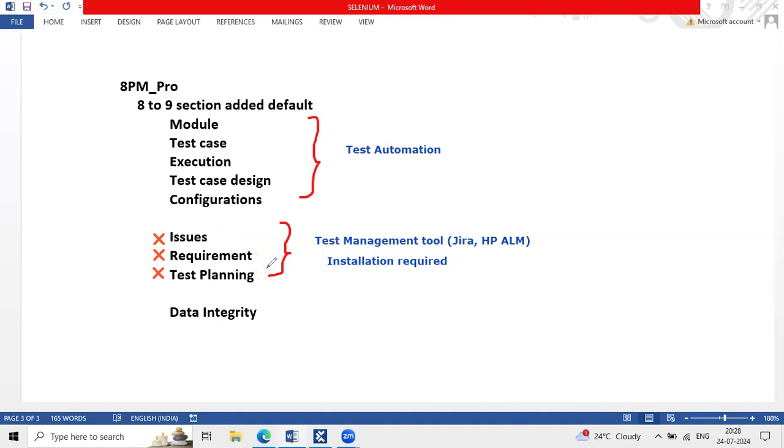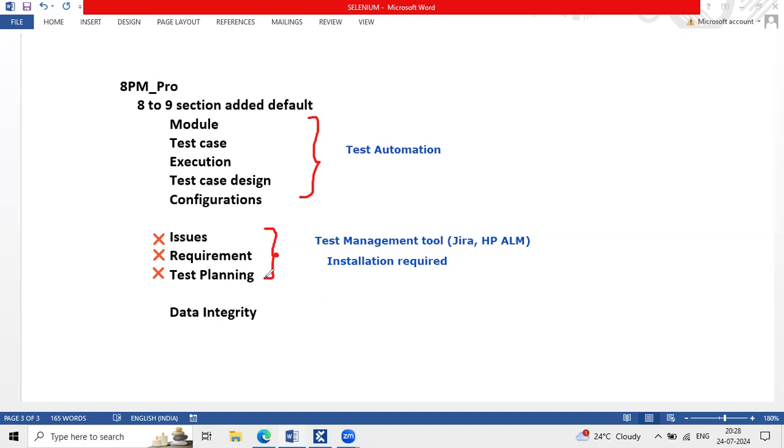If we want to use it, we can use it because we already have Tosca. But externally, we have to use Jira or something. It depends. Anusha, these three sections you are talking about, are they really needed or not? It's not needed.